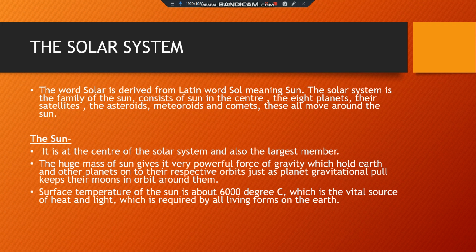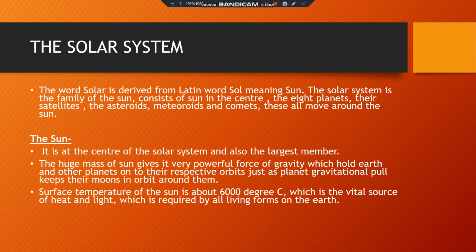The huge mass, or you can say the force of attraction of the sun, gives a very powerful force of gravity, which means because of the sun's gravity, it holds the earth and the other 7 planets on their respective paths, which are also known as orbits. And the temperature of the sun is around 6000 degrees Celsius.